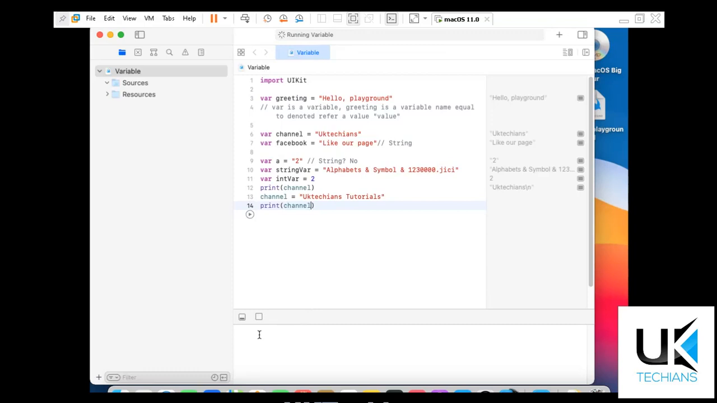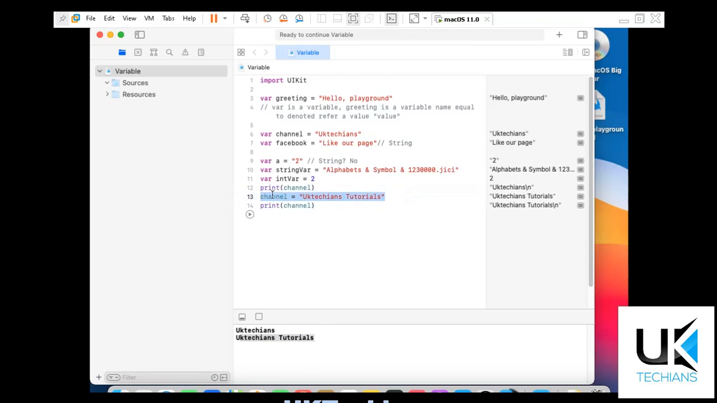So what it did, it shows UK sections, and then it also shows UK sections tutorial, because we have used this print channel before. We are reinitializing the channel variable. So after we initialize, we again print the channel, right? We can say we are reassigning the value to this variable.